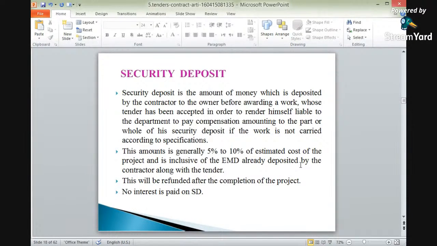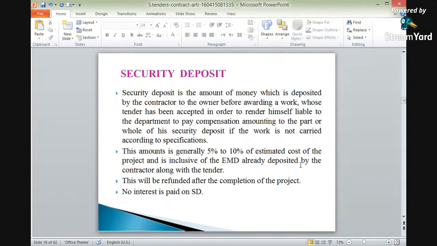If the work has not been carried out according to the prescribed specifications or laws, if all the clauses have not been followed, or depending upon the work, the various specifications have not been taken care of, at that time this security deposit plays an important role. With the help of the security deposit, we can execute the work as per the specifications.